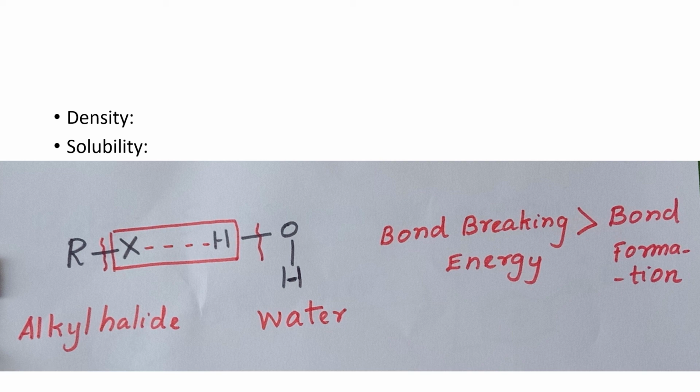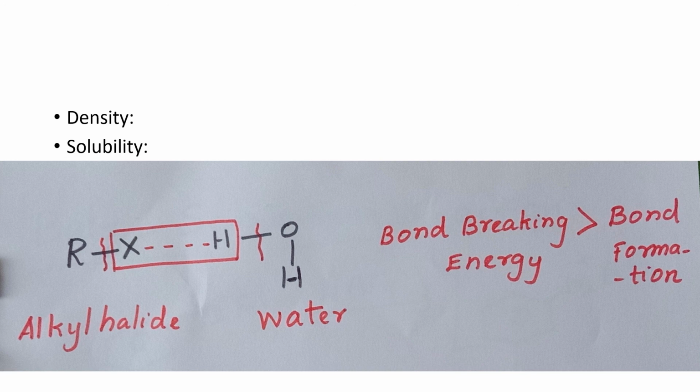Next, another one is stability. The stability decreases as the strength of the C-X bond decreases. That is, RF has the most stability, then RCl, then RBr and RI.